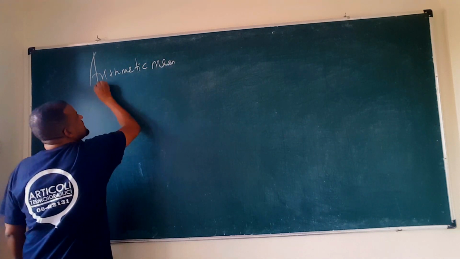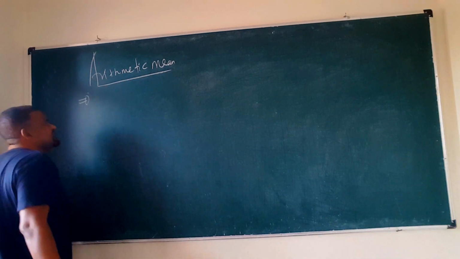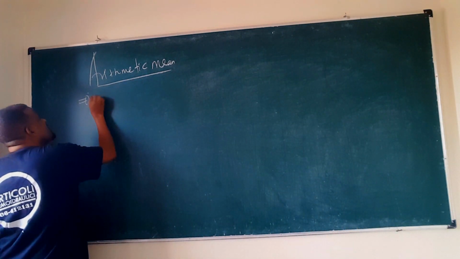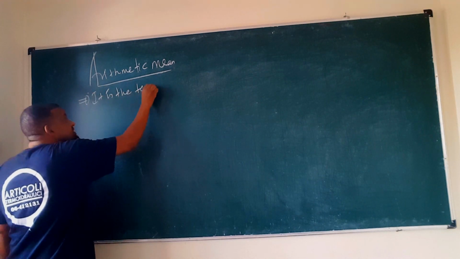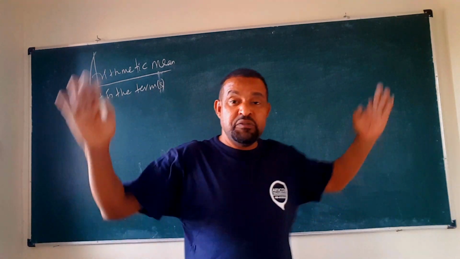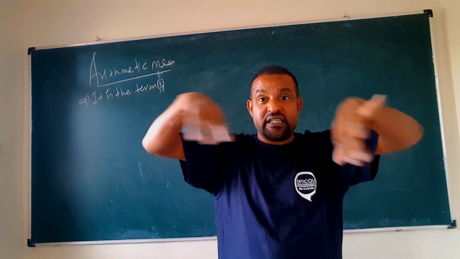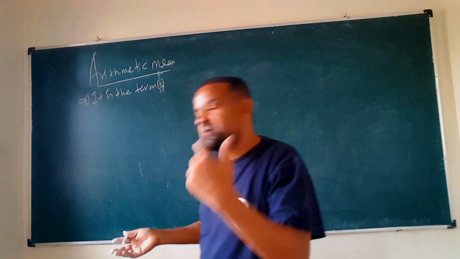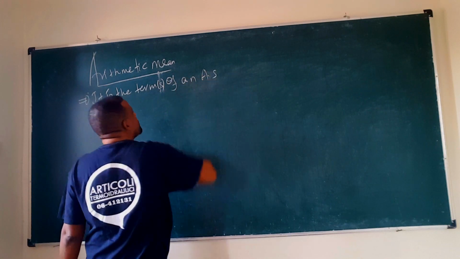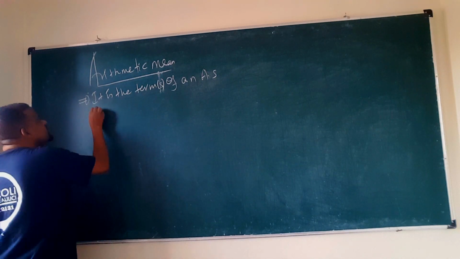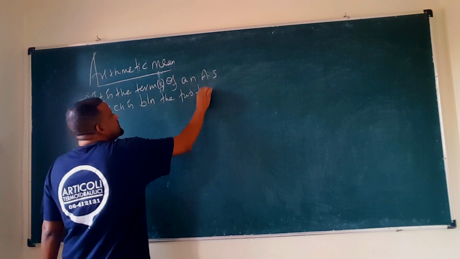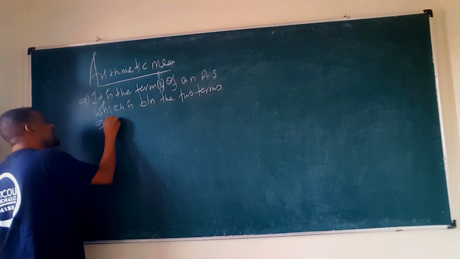An arithmetic mean is a term or terms of an arithmetic sequence which is between two terms of an arithmetic sequence. We can insert one or more arithmetic means between two given terms.